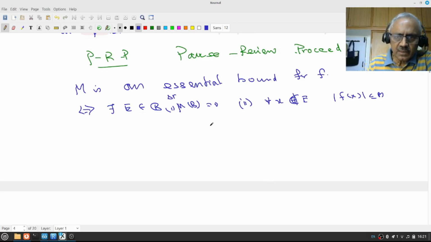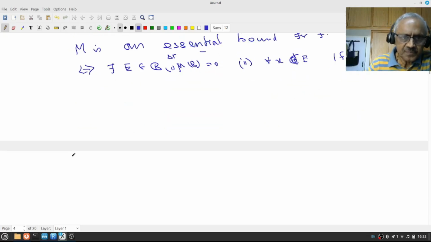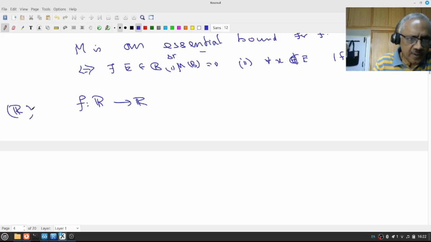Now, let us go back to the earlier example. Notice that this bound may not be unique, but there is something very interesting happening. Let me modify the earlier example. Take f from R to R, where of course our spaces are R, the Lebesgue sigma algebra M, and the Lebesgue measure, the big measure space.